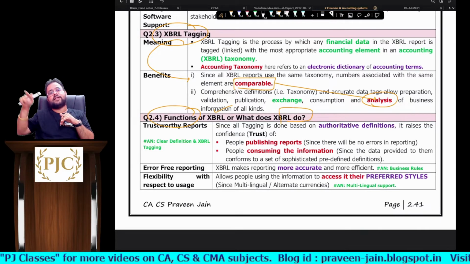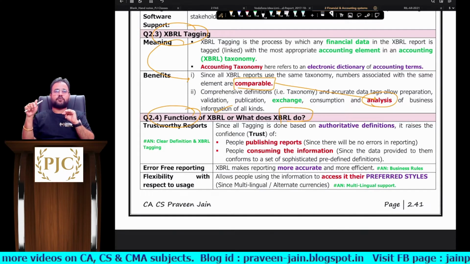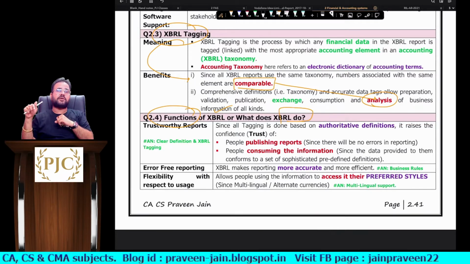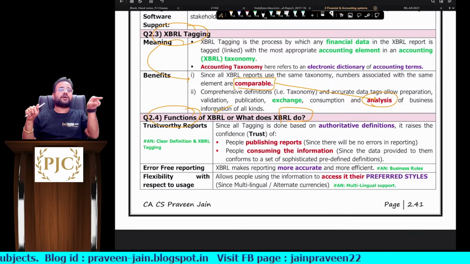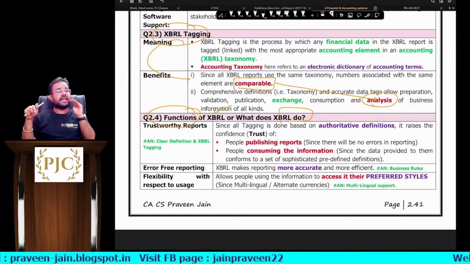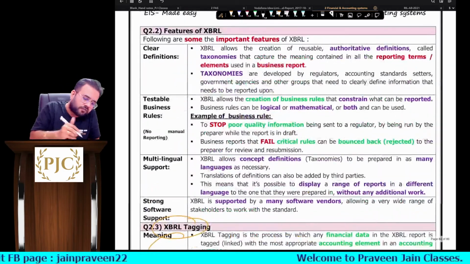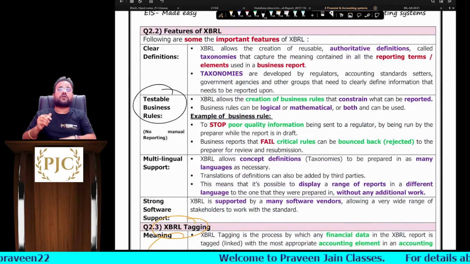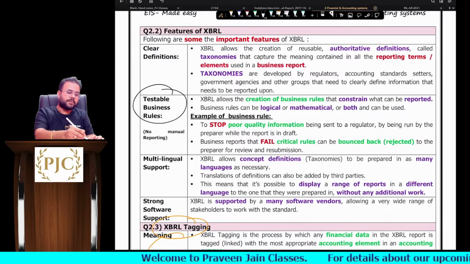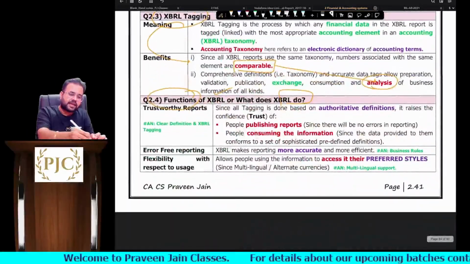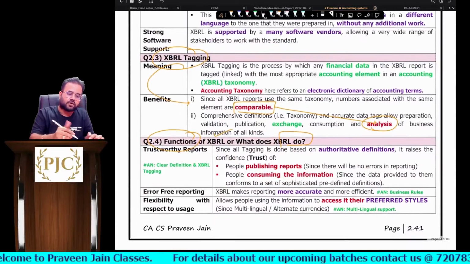Agreed? Similarly, the person who is receiving the reports, his confidence level also will be very, very high, because he knows that XBRL has testable business rules which ensure that wrong reporting should not happen, sir. So because of these testable business rules and because of XBRL tagging, can I say trustworthy reports are generated or not, sir? Yes.